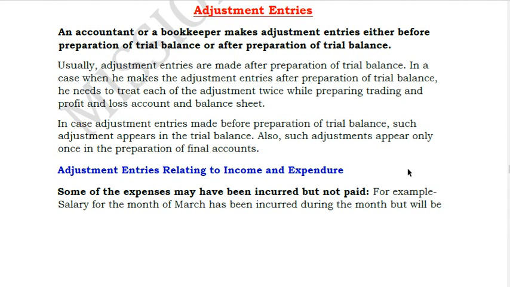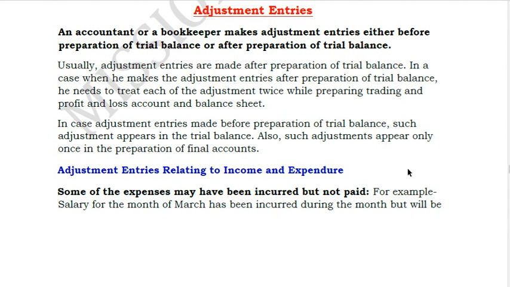So what we are doing is making an adjustment entry. We are eliminating it from the profit and loss account and taking it to the balance sheet. Next year when the actual event happens, we will keep adjusting that, because profit and loss account is a temporary account. That means only for 1 year period. The closing balances are not carried forward to the next year, whereas balance sheet account is a permanent account. The balances keep moving from 1 year to another year, like your cash balance or your receivable balance or your payable balance. So this is a quick summary of what we discussed yesterday.